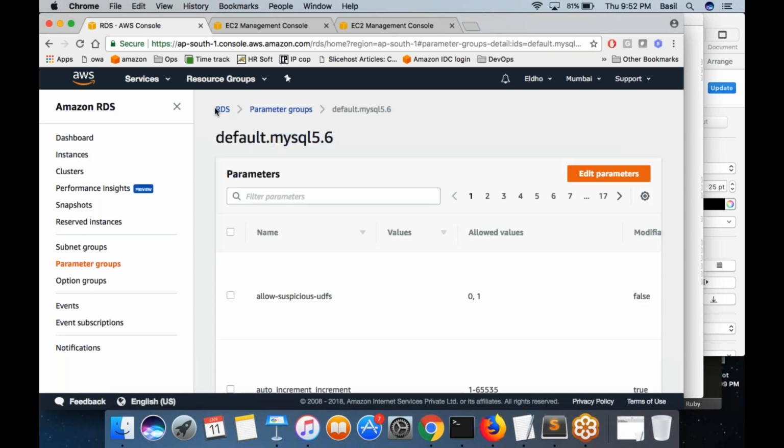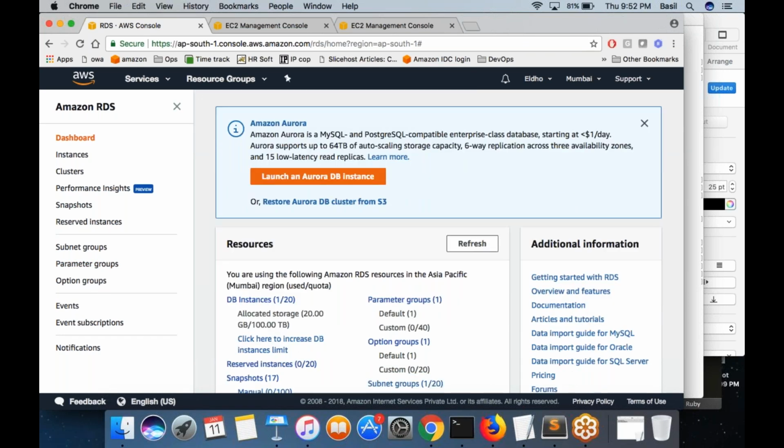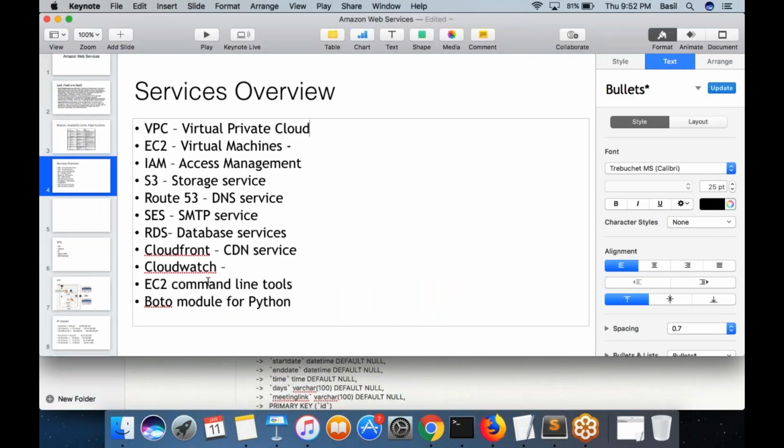So that's pretty much about RDS. And we will wind up here. We have two more services to complete, and we have the command line. So tomorrow we will have a 2 hour class. We need to complete three of them actually.